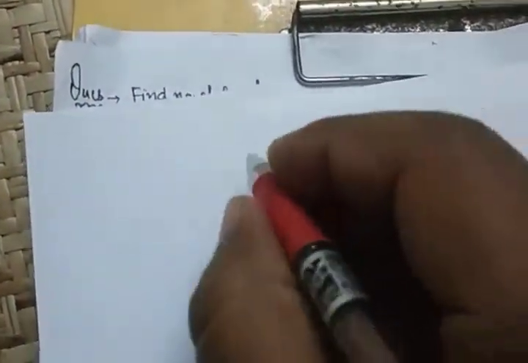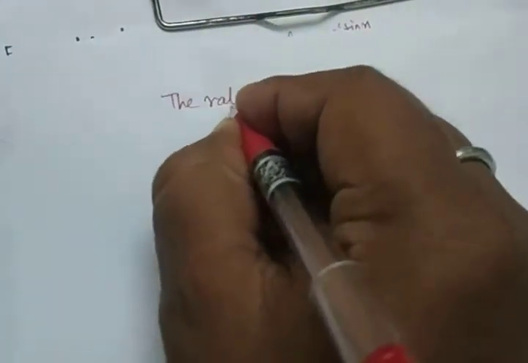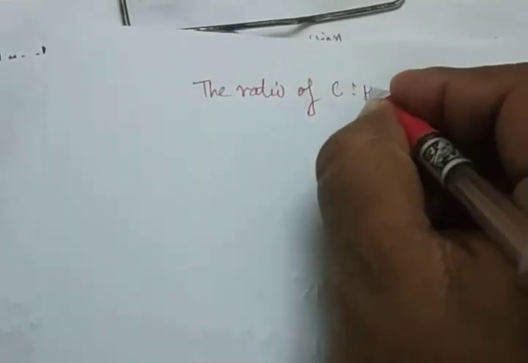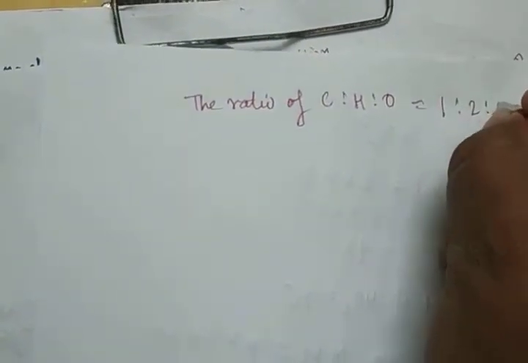Now this is how to find the simplest ratio of the empirical formula. The ratio of carbon, ratio of hydrogen, ratio of oxygen.